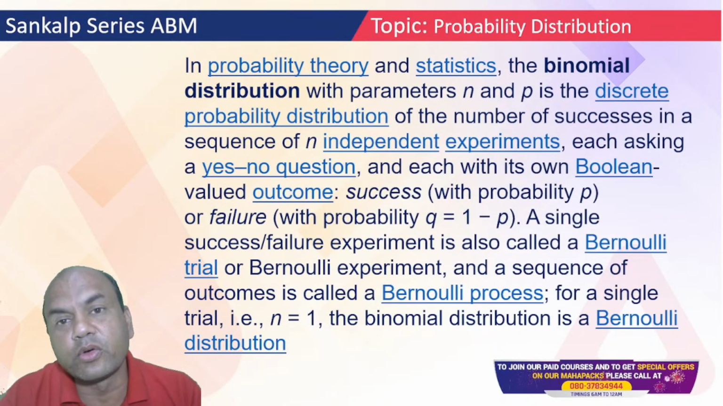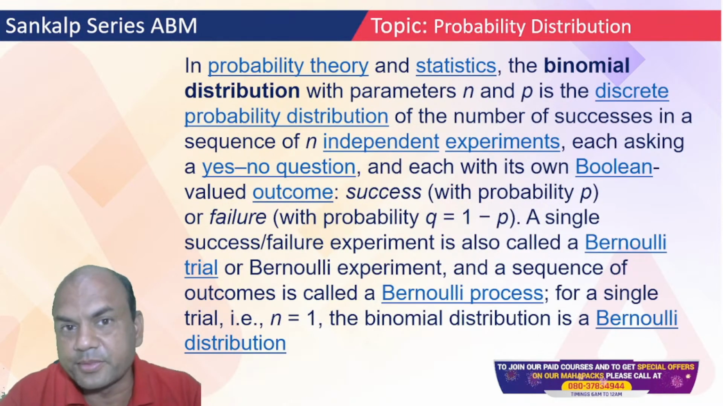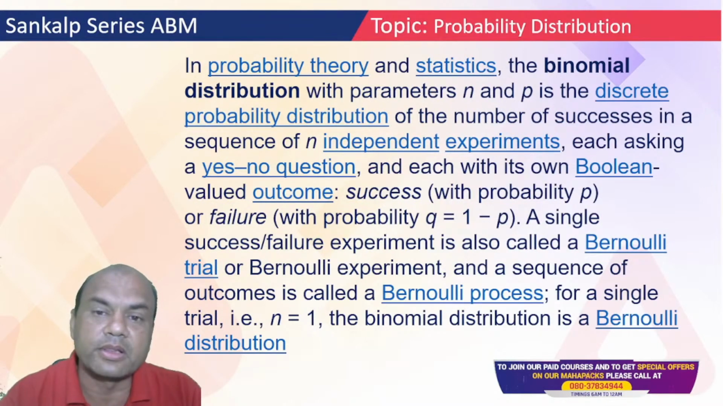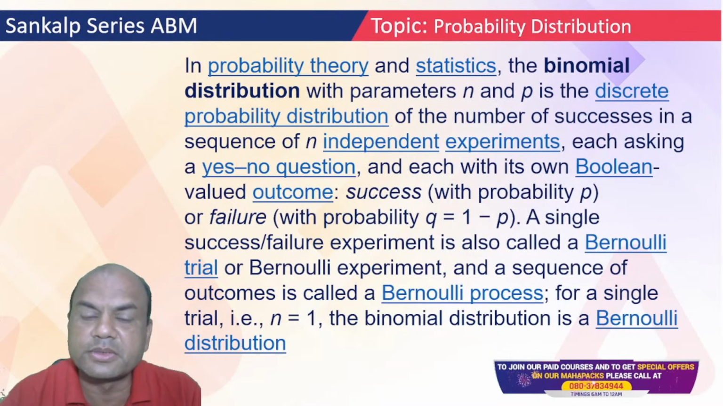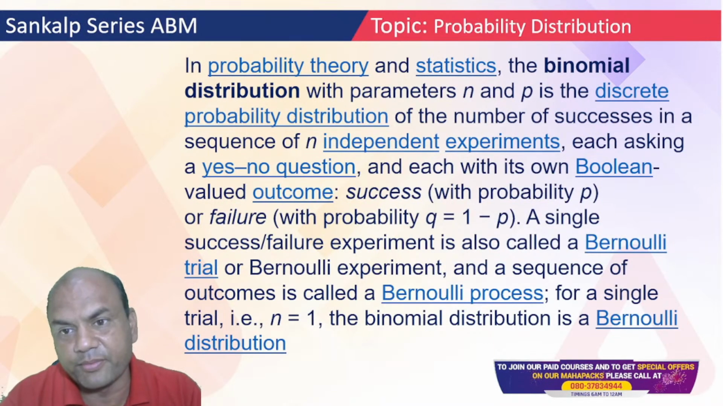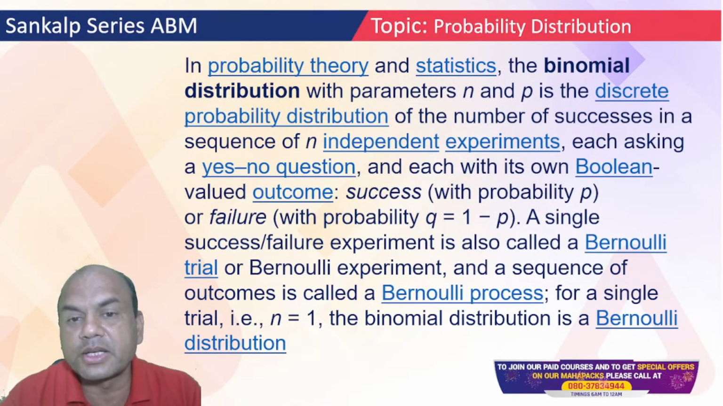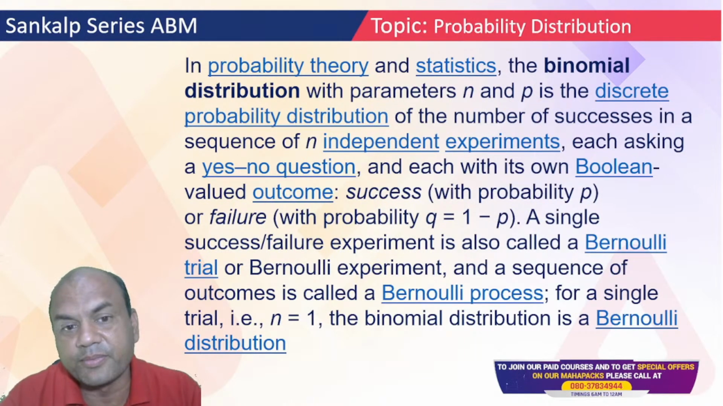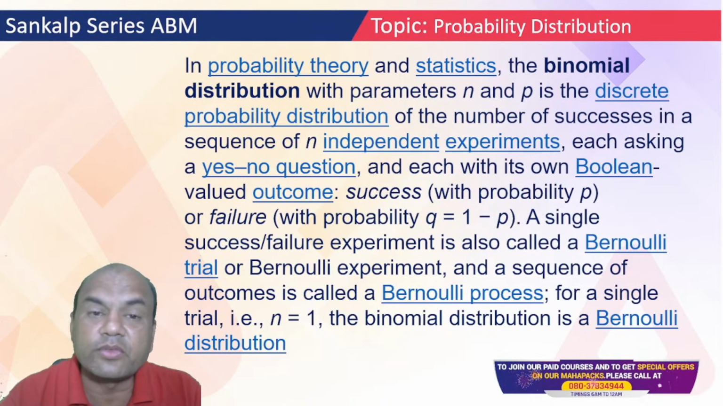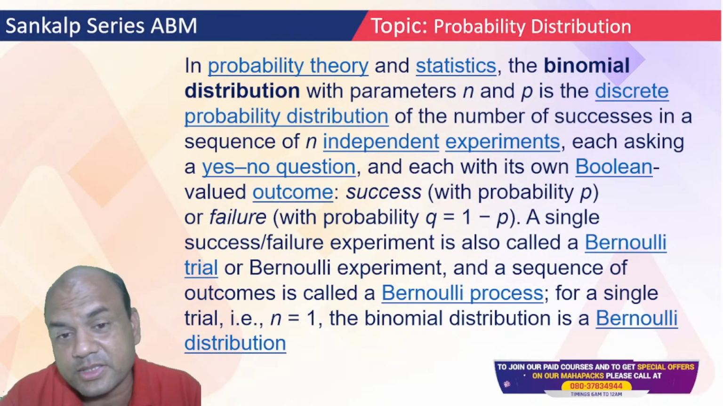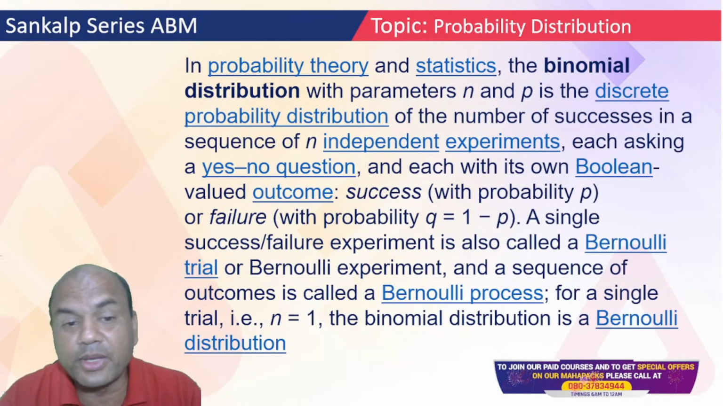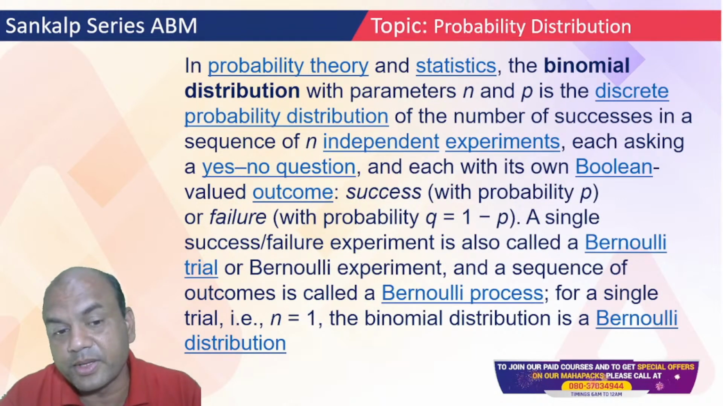If I go on repeating Bernoulli 10 times, then that is called binomial. In probability distribution theory and statistics, the binomial distribution with parameters n and p is the discrete probability distribution of the number of successes in a sequence of n independent experiments, each asking a yes/no question and each with its own Boolean-valued outcome. My God, such a big definition, isn't it? Success P and failure Q, 1 minus P.